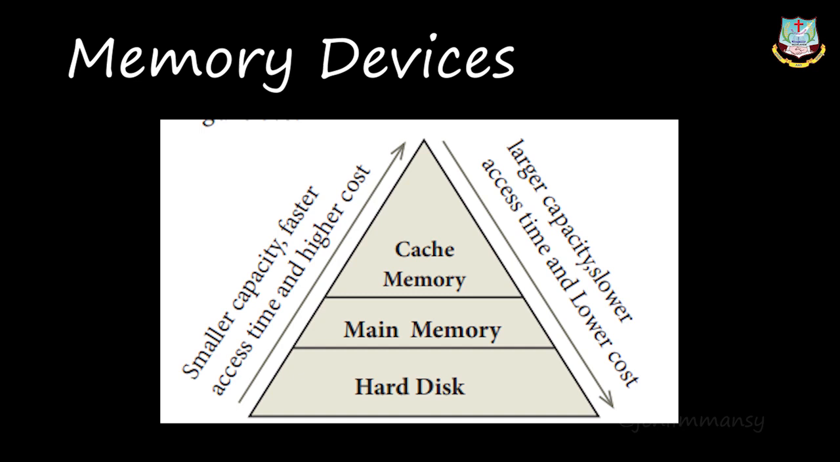Now we are going to see about the memory devices. We know we have RAM and ROM. RAM means random access memory, ROM means read only memory. Here we will be learning the difference, the types and the uses of all these RAM and ROM devices.